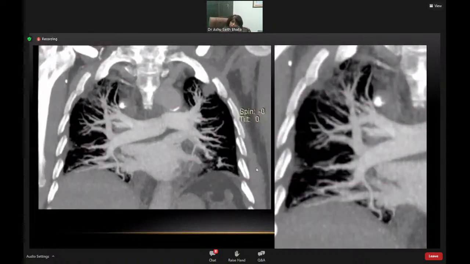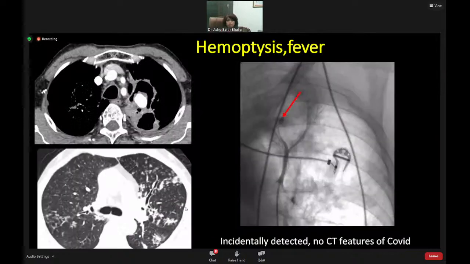A lot of peripheral vasculopathy during active and subacute phases of COVID pneumonia is described, but for this, a CTPA is not indicated. These are reconstructions we have produced from patients who underwent a CTPA for suspected pulmonary embolism. And it ended up showing that there's no pulmonary embolism, but there is a lot of peripheral pulmonary artery involvement.